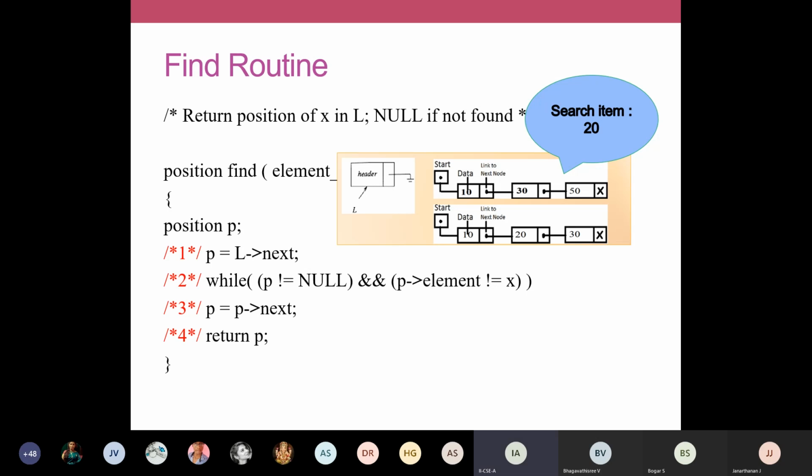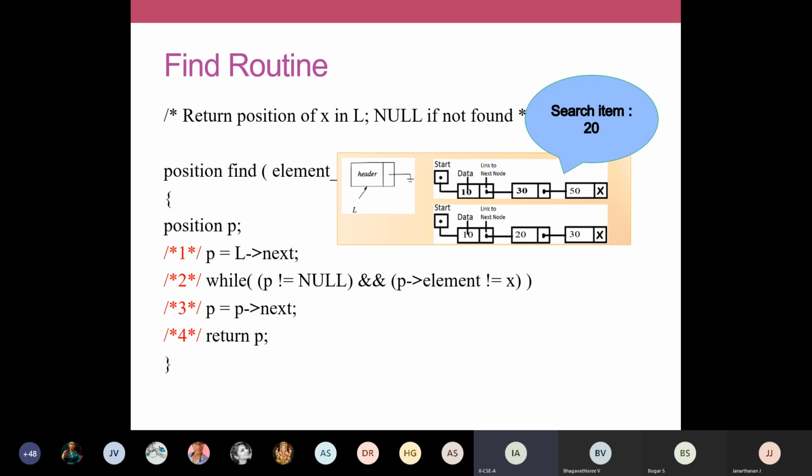I'm starting from the beginning. A new list is given as input for this function. L defines the header node, the start, and L arrow next defines the address of the first node. So P will have the address of the first node now. Before entering the while loop, I'm initializing P to be the address of the first node. At this point, we are checking whether P is null or not. The entry condition is checked. P is not null. And we also check whether P arrow element is not equal to X. So P arrow element is not X. X is 20, P arrow element is 10.